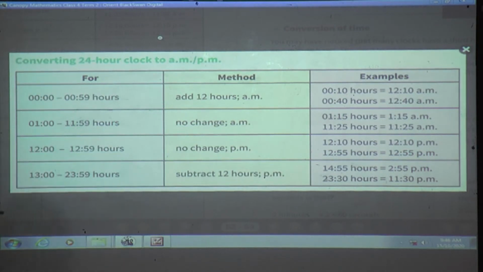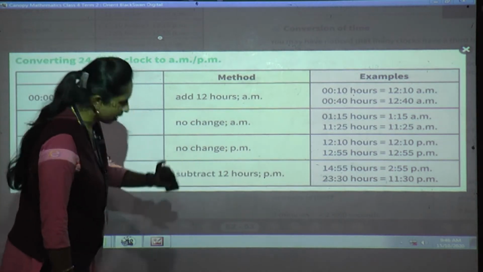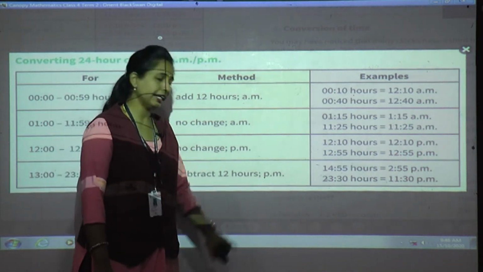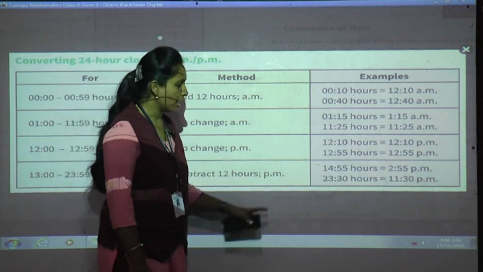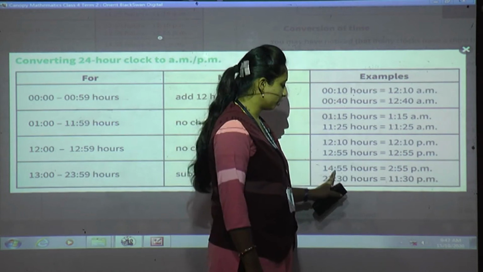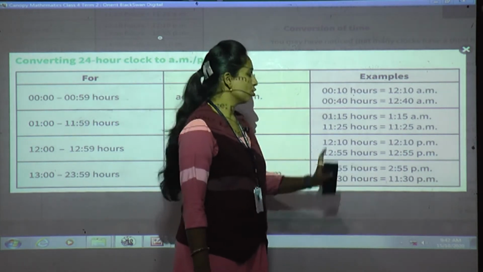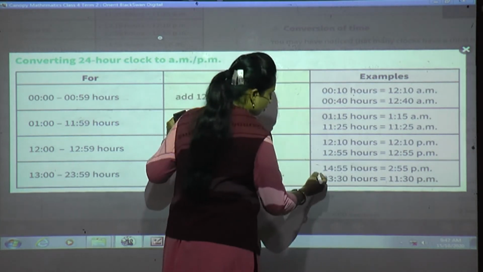And the next, 13 hours to 23:59 hours. Till this time, whatever the time will come, you have to subtract 12 hours and you have to write PM. Now 14:55 hours. So what you have to do, you have to subtract 12.